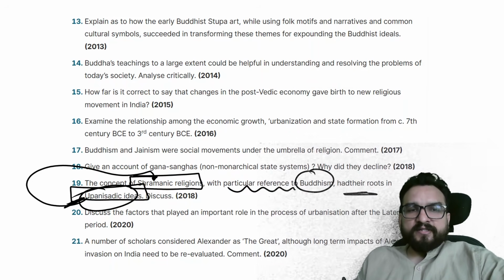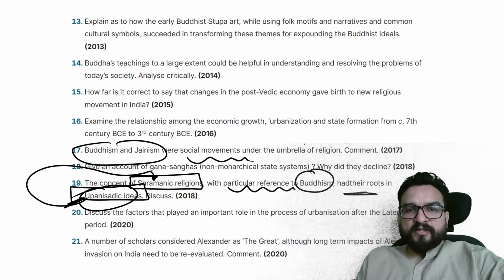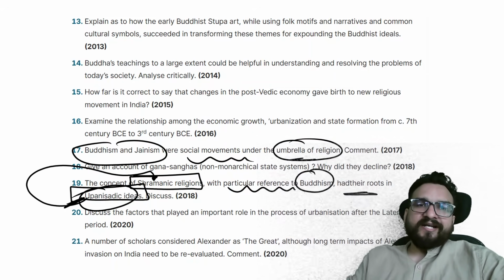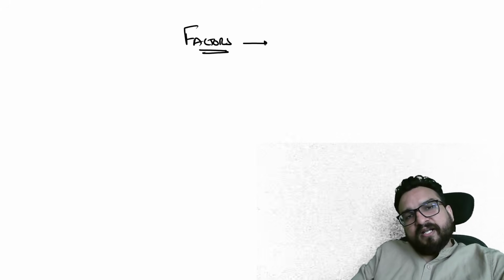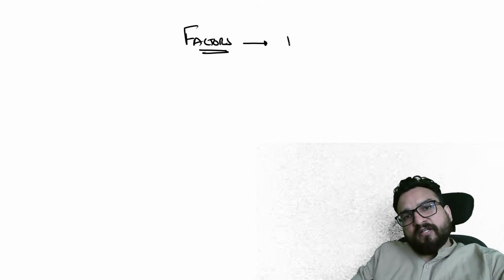Pause the video, try to understand. Buddhism and Jainism were social movements under the umbrella of religion. That means a very simple question, and all these simple questions are pointing towards only one thing: what were the factors that led to the rise of these different sects, guys, that is Buddhism and Jainism.